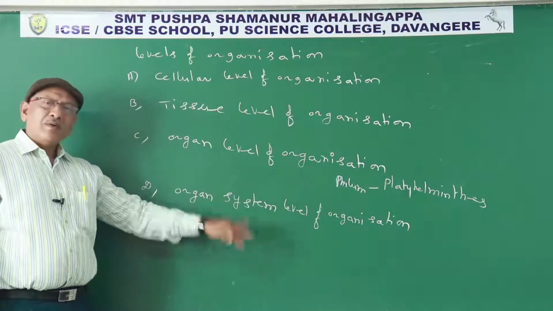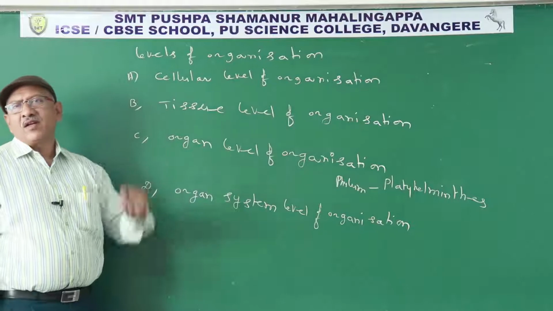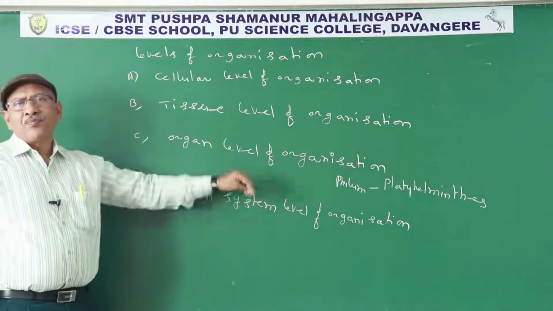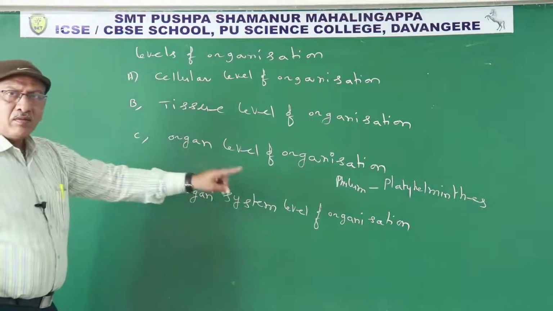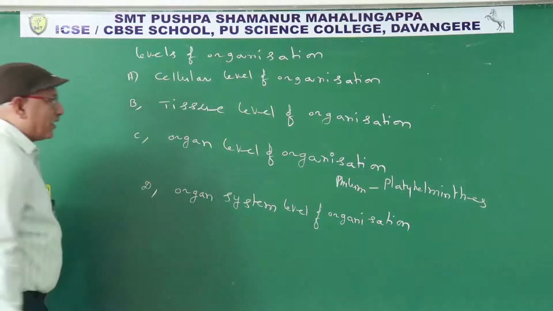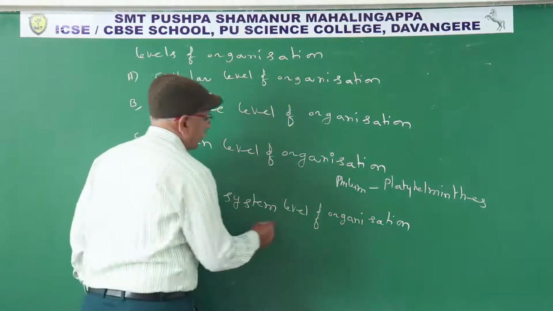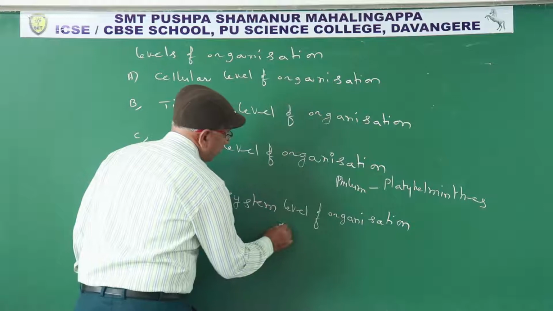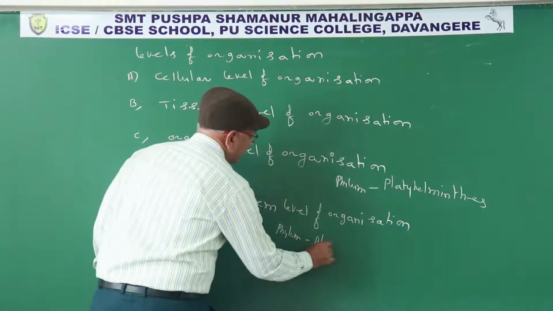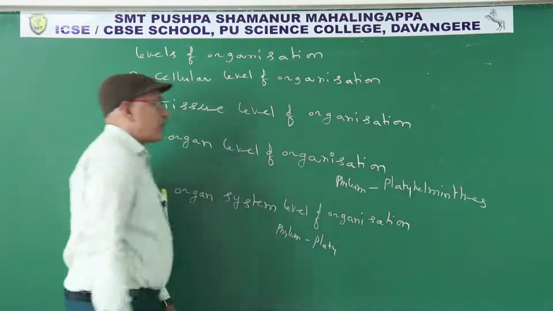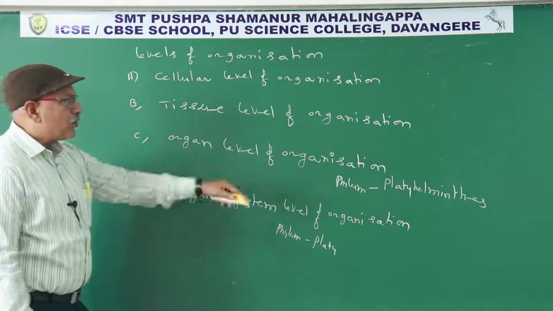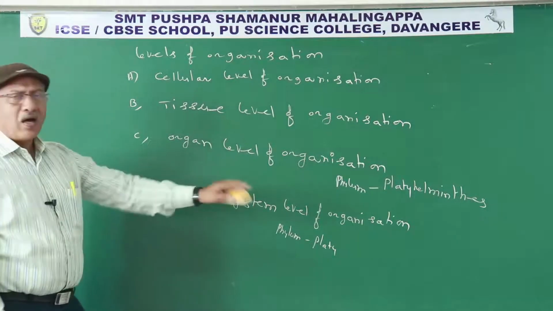Actually, 11 organ systems are seen in most multicellular organisms. The organ system level of organization is seen in members of phylum Platyhelminthes, where only a few members show the organ level and most show the organ system level.